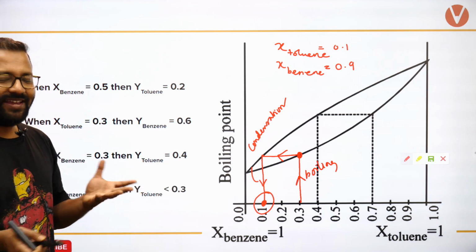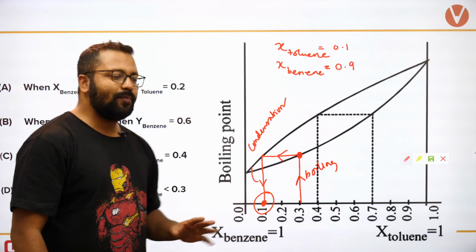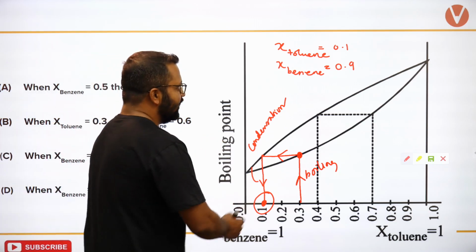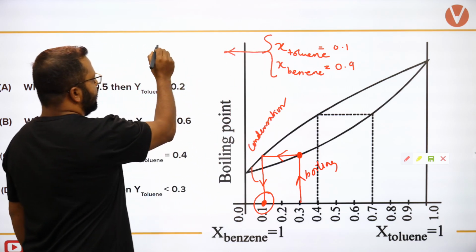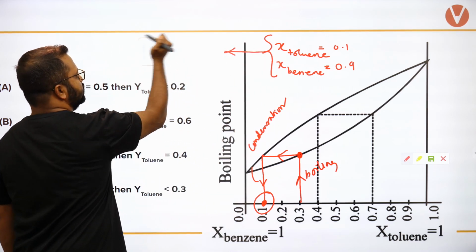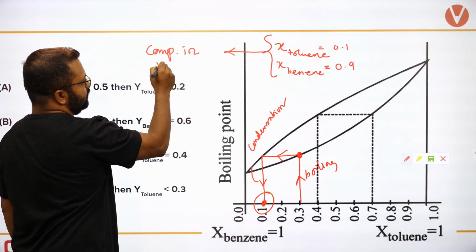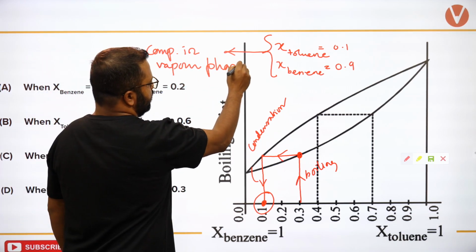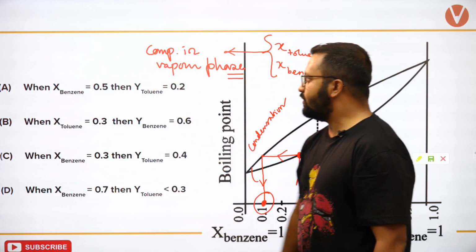यार graph नहीं दिया रहेगा तो आप find नहीं कर सकते हो. Okay, if graph is not given you will not be able to find. Graph is given so we need to use the graph. Okay, so what does this represent? This represents composition in vapor phase.